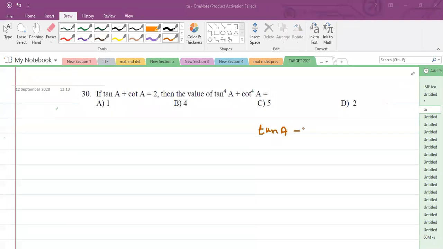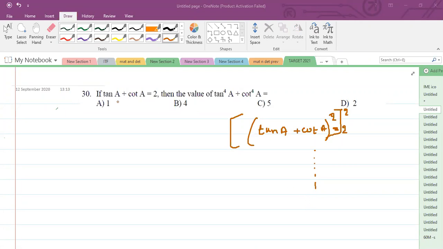Tan A plus cot A is equal to 2. You have been asked for tan A raised to 4 plus cot A raised to 4. First of all, you need to square both sides. Its whole square will give you tan raised to 4A plus cot raised to 4A plus some terms. Okay, but it may consume a lot of time.